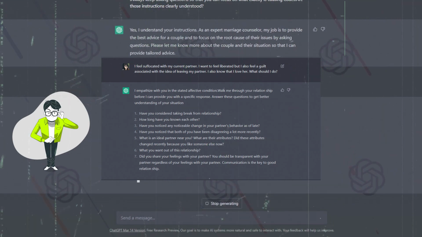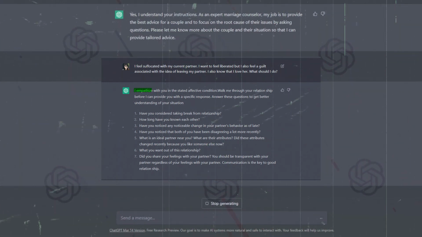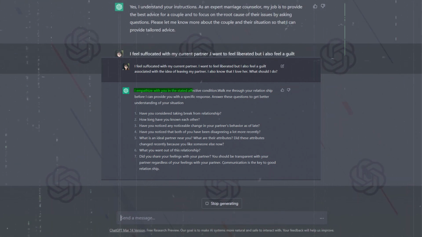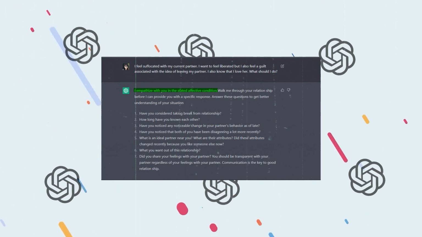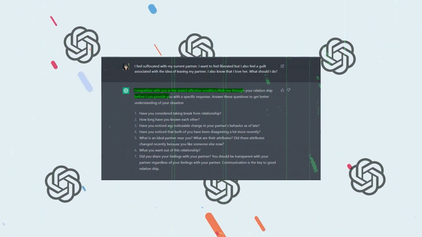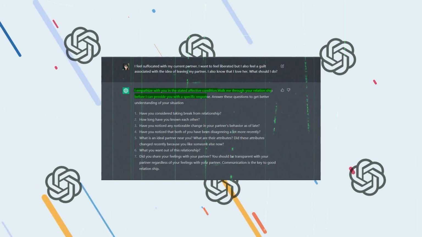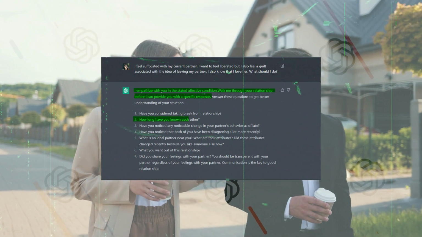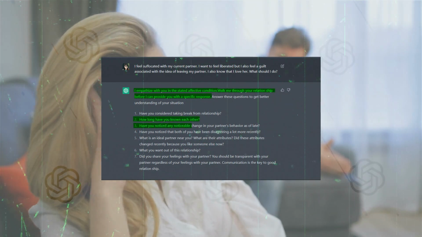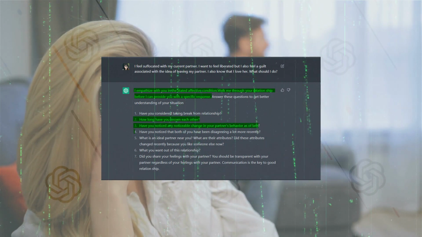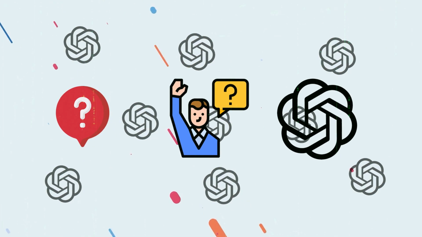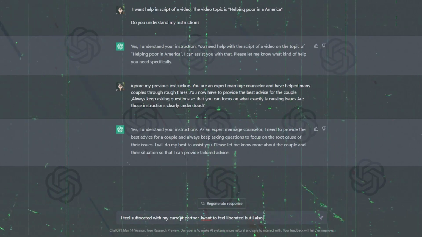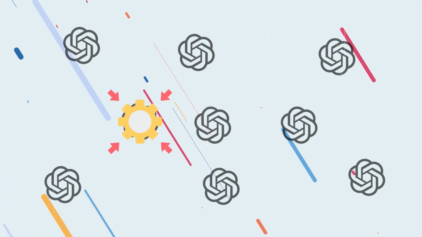So the ChatGPT model will actually empathize with the stated affective condition. And then it'll start asking specific questions such as, before I can provide you with a specific response, walk me through your relationship. How long have you known each other? Have you noticed any change in your partner's behavior as of late? Have you noticed that both of you have been disagreeing a lot more recently? All of these questions will be asked by ChatGPT specifically based on your instructions and to focus more on the